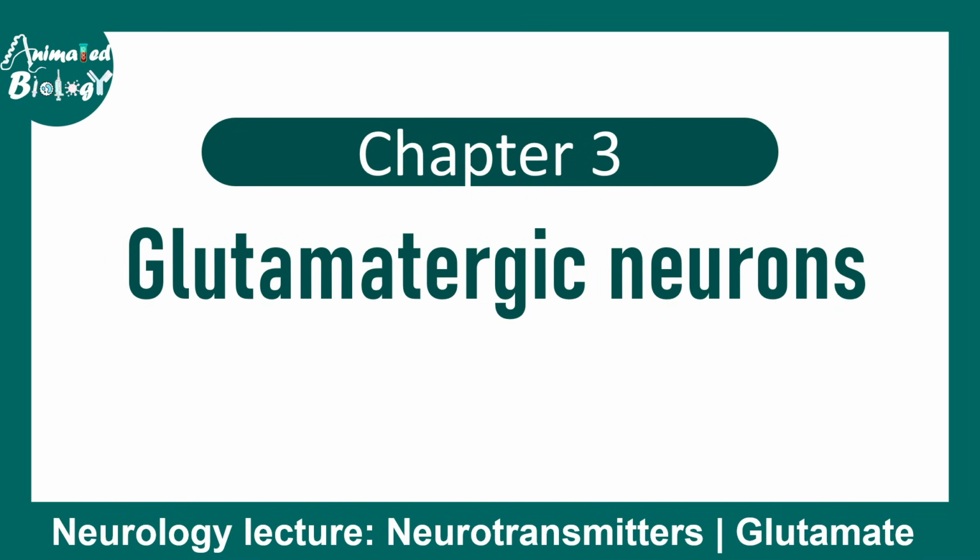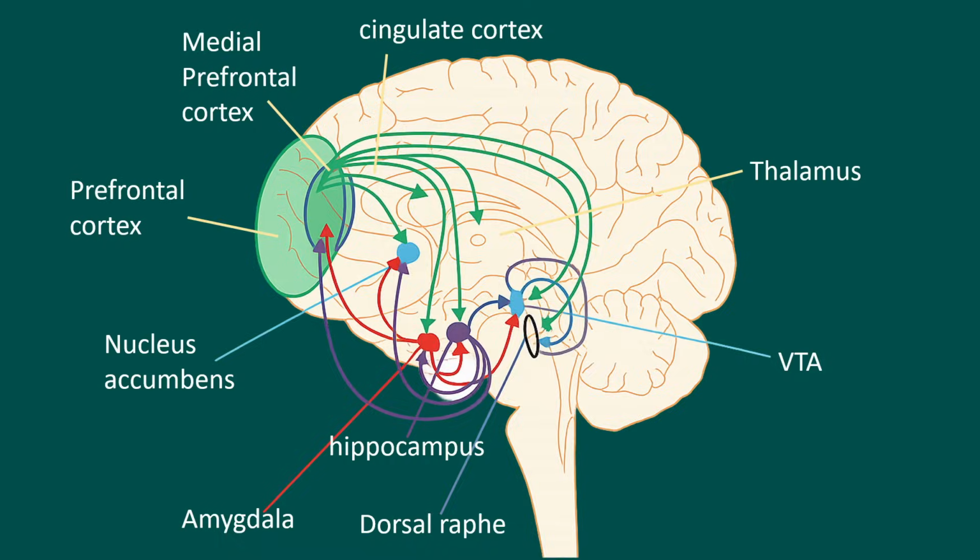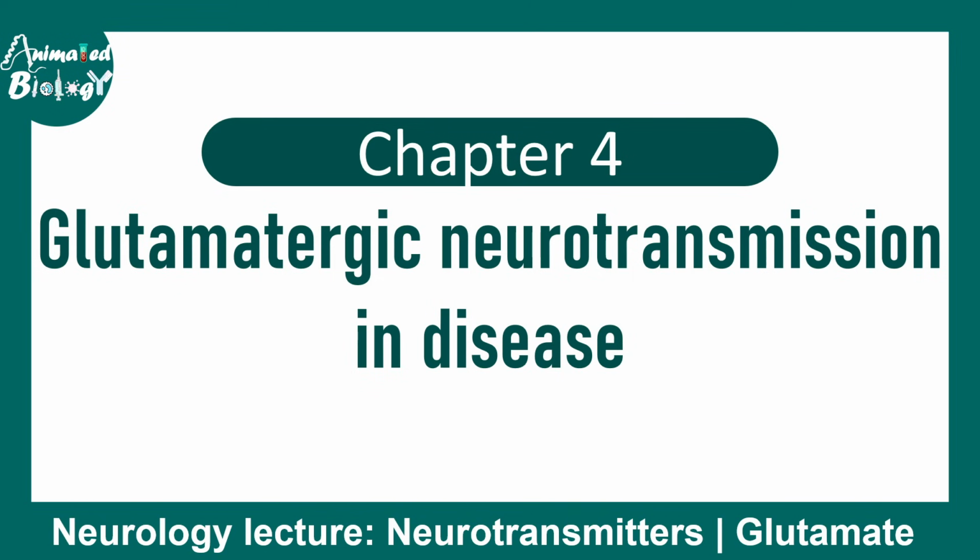Glutamatergic neurons are present all over the brain, ranging from the medial prefrontal cortex, frontal cortex, cingulate cortex, and many other parts of the cortex, and the intracortical and intercortical circuits. So it is one of the most abundant types of neurons in the human brain. Glutamatergic neurotransmission is important because this goes wrong in multiple diseases.